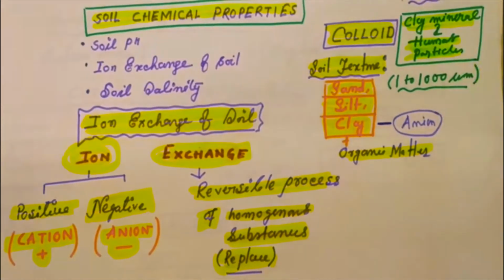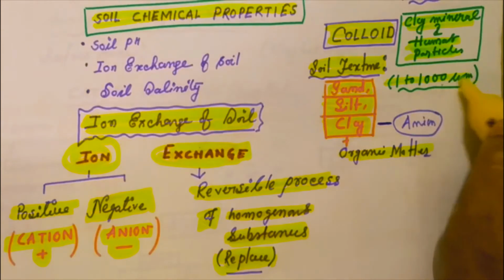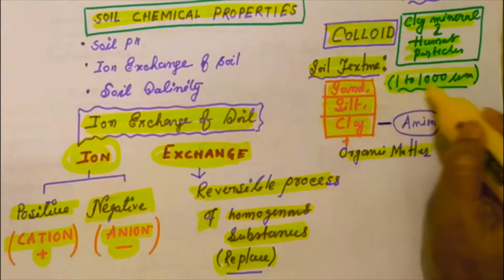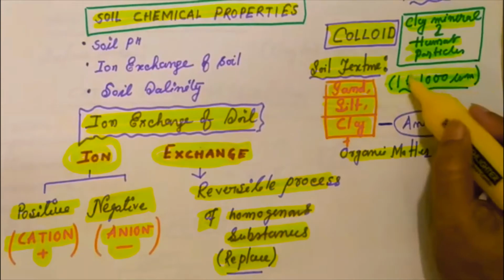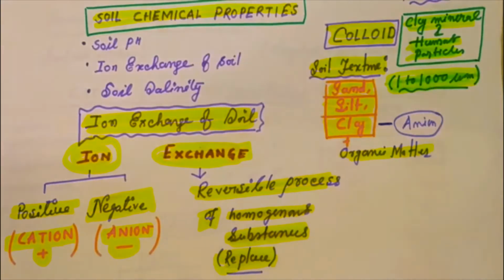Colloid particles are very small in size, normally with a diameter ranging from 1 to 1000 nanometers. They are not visible to the naked eye, but through an electron microscope they are visible. They remain suspended in water beyond the normal time because they are very tiny.